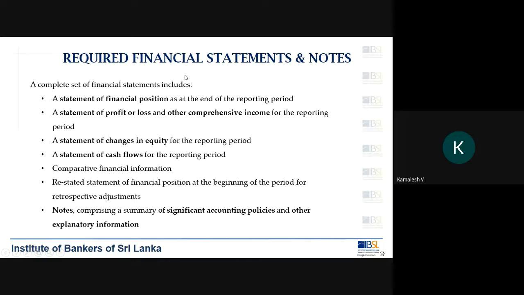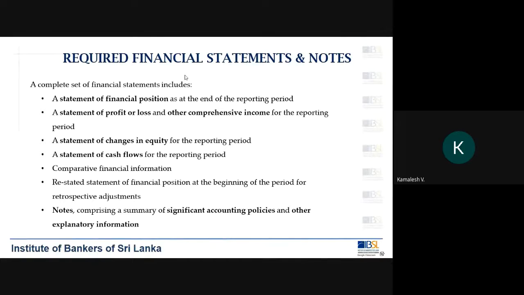And the last one, of course, very straightforward, where you need to provide notes which comprise a summary of accounting policies and other explanatory information. So we said that we prepare the financial statements based on the accounting standards. Now, based on the accounting standards, how you have adopted them, you have to provide some information to the reader.